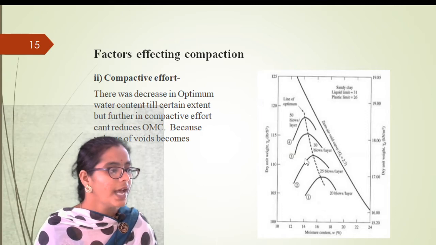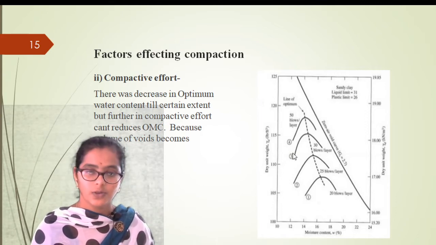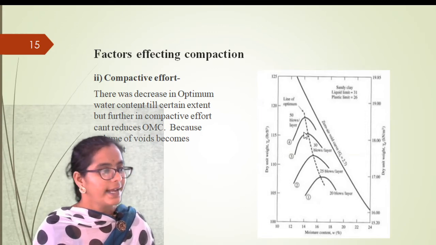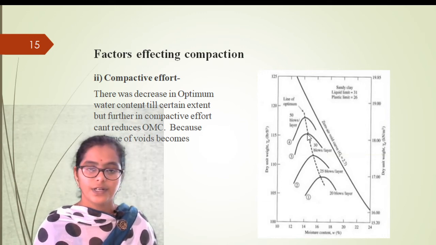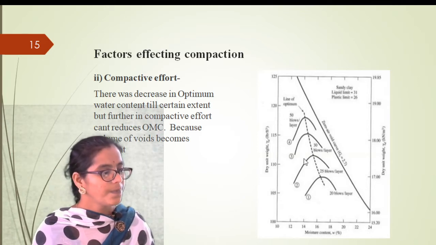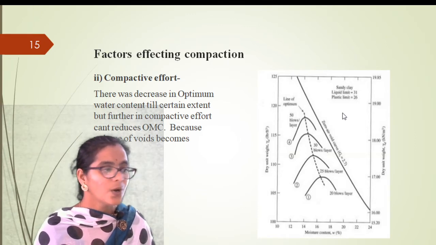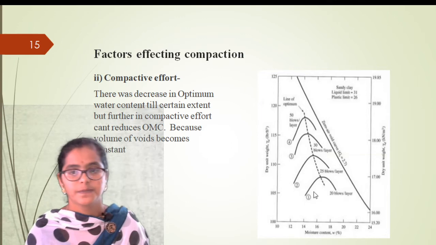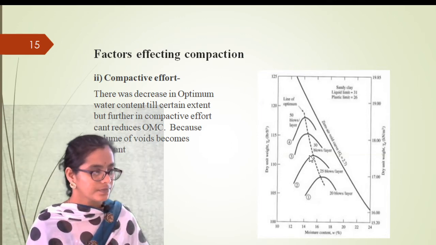The OMC has moved to the left side, and from second to third also it has moved in the upward direction and to the left. So here the OMC has decreased. Whenever you are giving more load, the OMC decreases. That we need to notice from this graph.